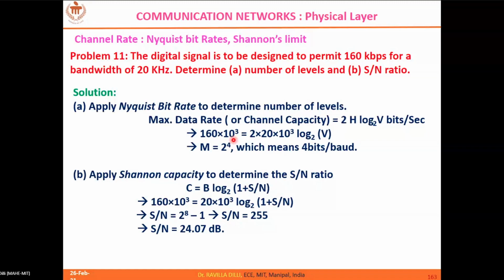There are two main aspects involved in defining the channel capacity: Nyquist bitrate and Shannon's limit. Nyquist rate is usually applied for noiseless channels, and Shannon's limit is used for noisy channels. However, if the data is given related to both limits, then calculate both of them and pick the smaller value. That's how you can define the channel capacity.